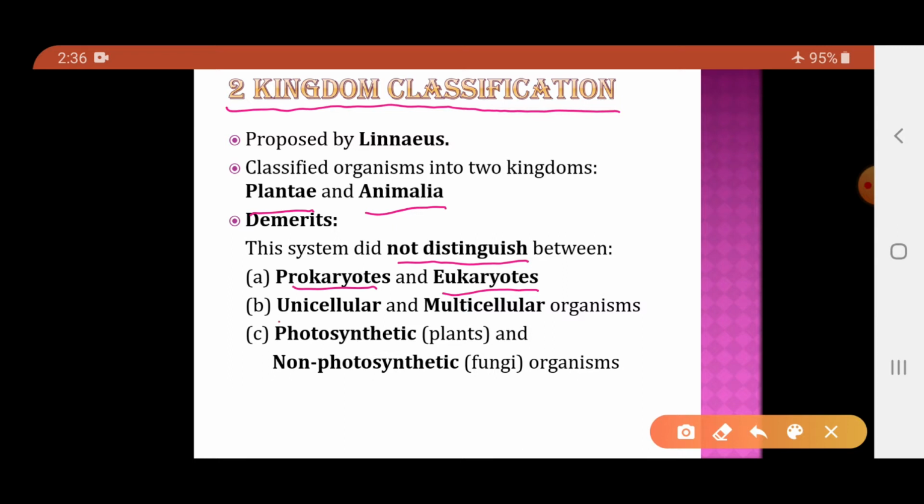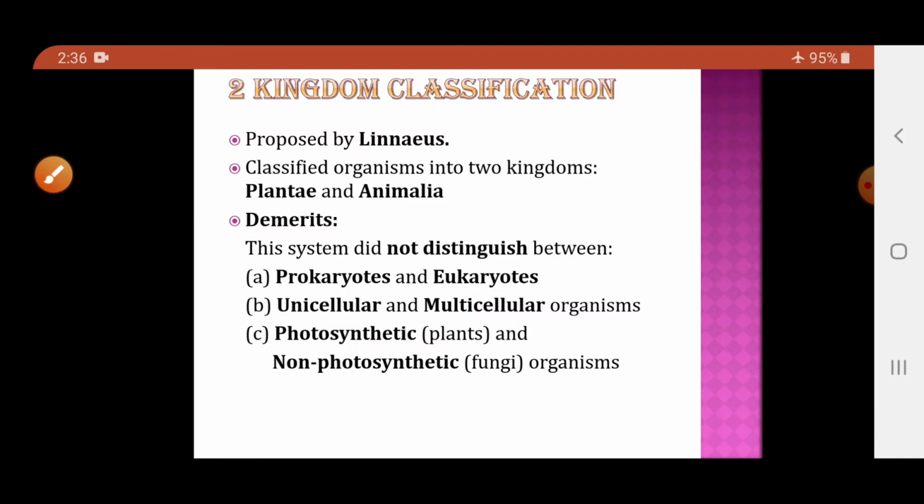This system also did not distinguish between unicellular and multicellular organisms, and it also did not differentiate the photosynthetic and non-photosynthetic organisms. So these are the certain demerits of the system of classification proposed by Linnaeus.